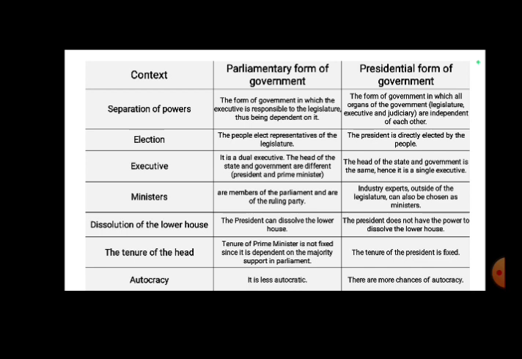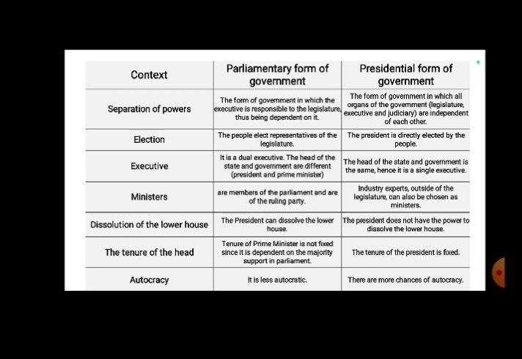Second, in parliamentary form of government, people themselves elect their representative, and in presidential form of government, the president is directly elected by the people, unlike parliamentary form of government, where people elect representatives of the legislature.